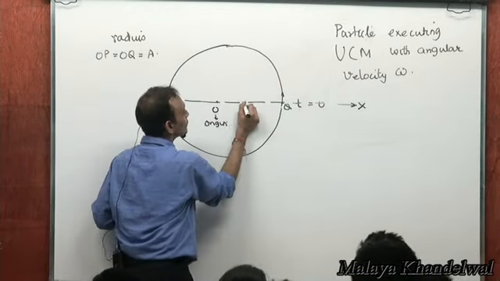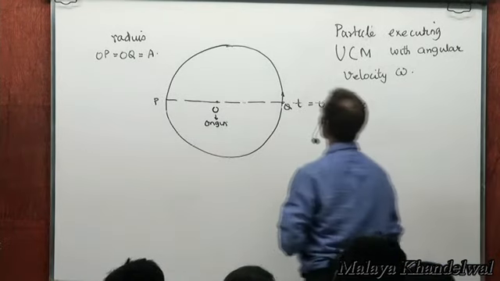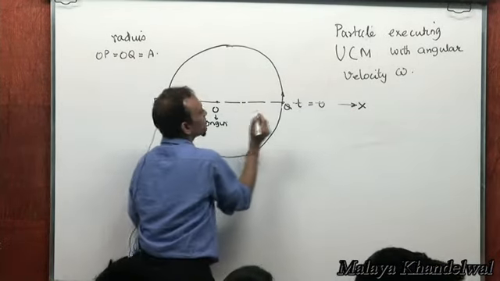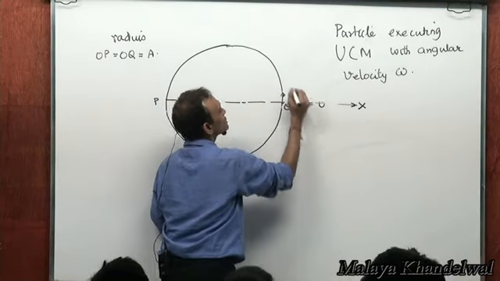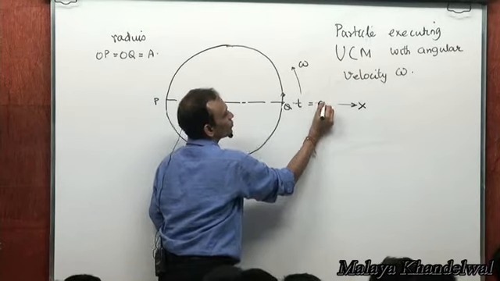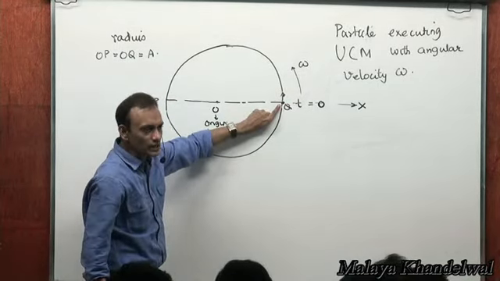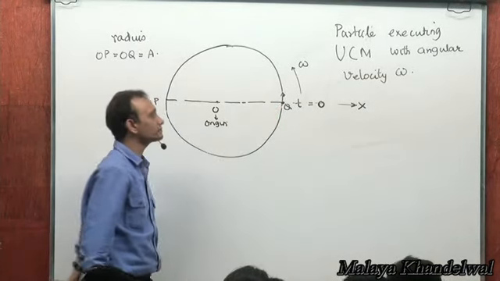Now, say this particle goes in this circle with constant omega. At t equal to 0, let's say this is where the particle was, right?